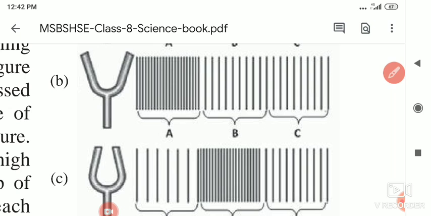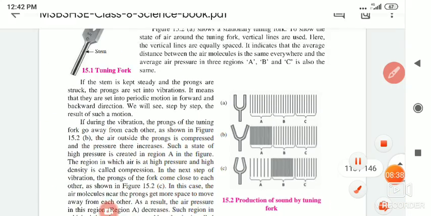Whenever I am speaking, the air in front of my mouth compresses and relaxes. Rarefaction and compression take place, and the sound passes from one place to another. This is happening because of the air pressure.